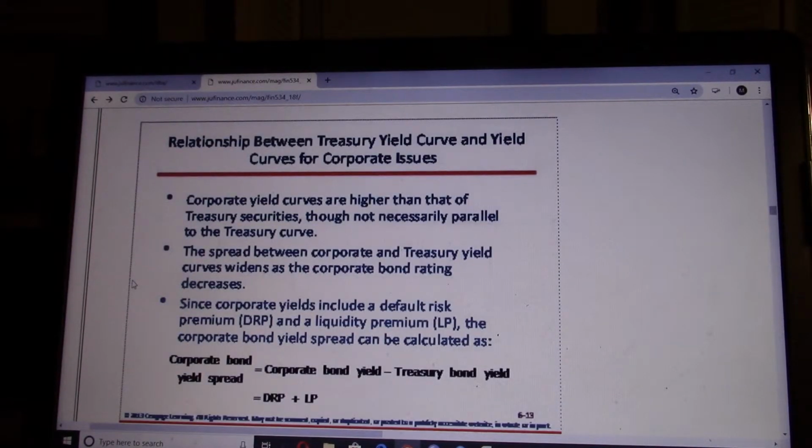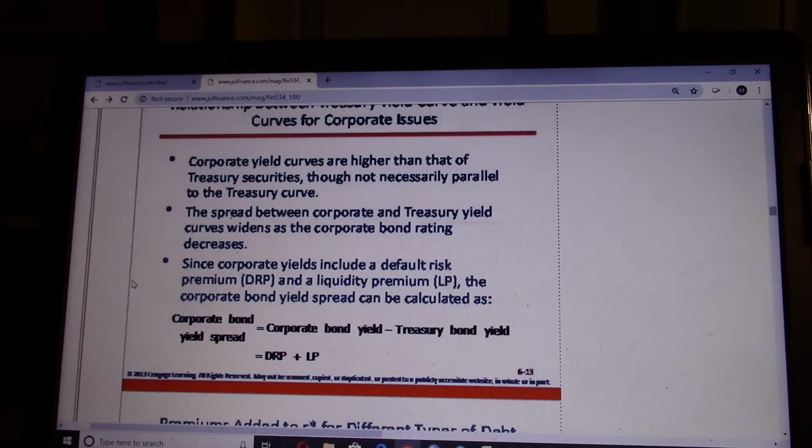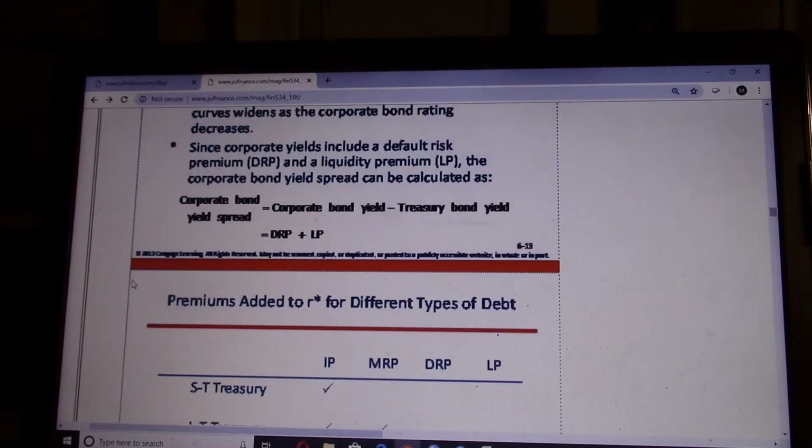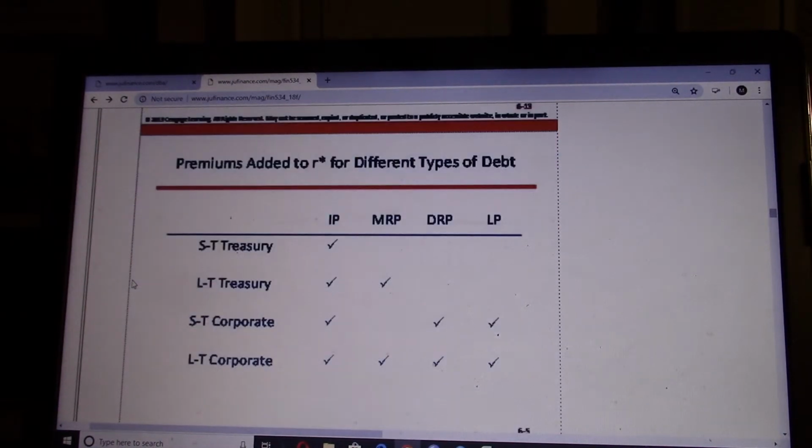Okay, also yield curve. A yield curve is just like putting the yields of different maturities on a graph to compare the interest rates of short-term bonds and long-term bonds. So that's how it is done.